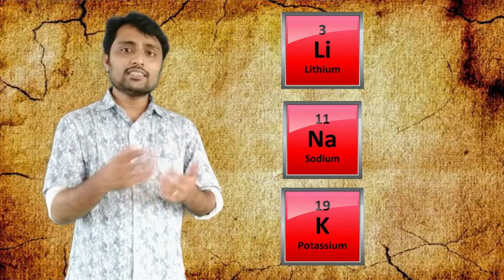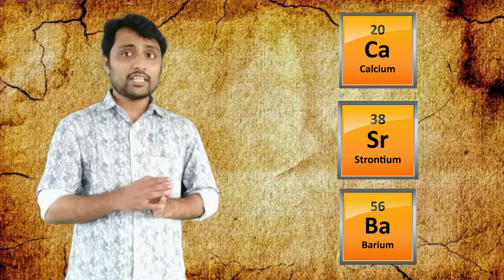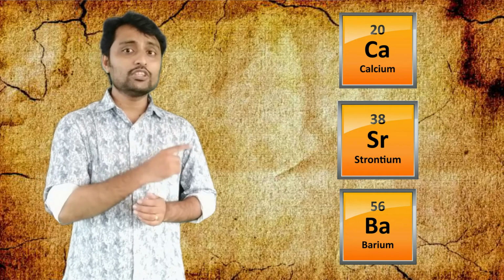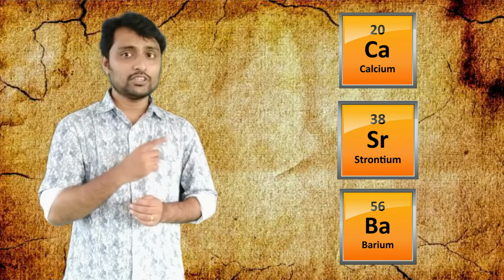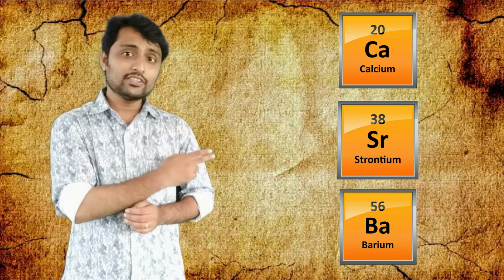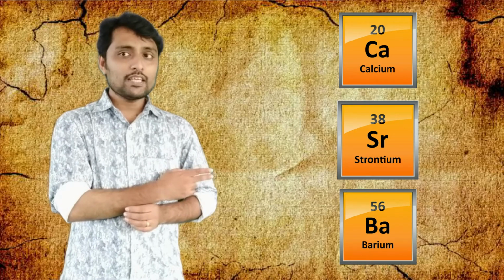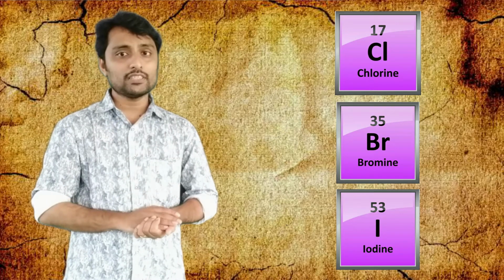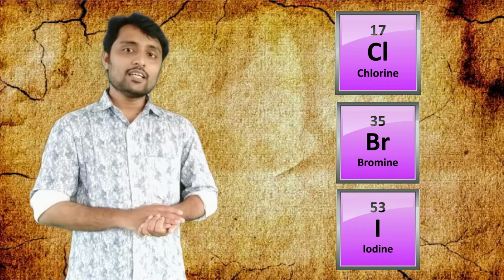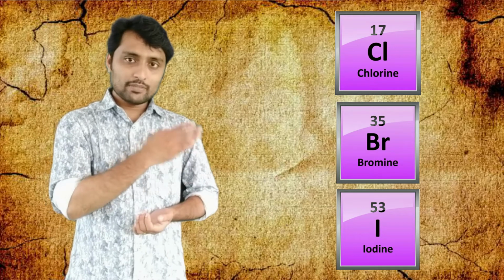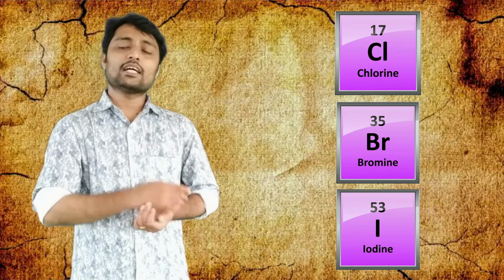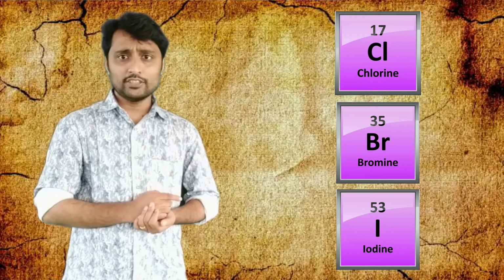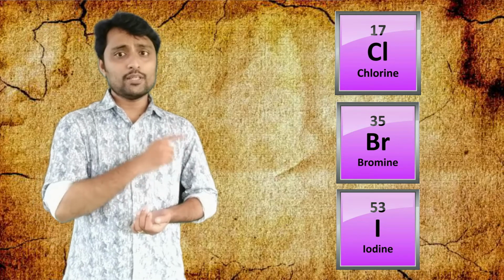Then he searched again and identified one more triad: calcium, strontium, barium, which is also in the increasing order of atomic mass. Clear? The third one is chlorine, bromine, iodine. These also show similar properties. We know that these are halogens, isn't it? They show similar chemical and physical properties, and are in the increasing order of atomic mass: chlorine, bromine, iodine. So these are the three triads.